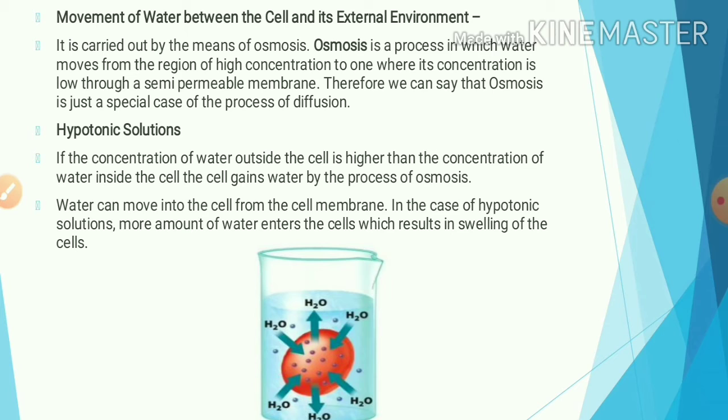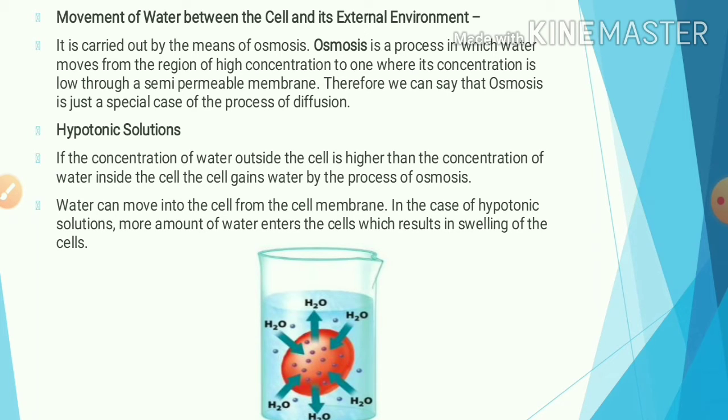Now we will see movement of the water. There are three types of solution: hypotonic, hypertonic and isotonic solution. Hypotonic solution means the solution which has low concentration. The solution which has high concentration is called hypertonic, and the solutions with the same concentrations are called isotonic solution.